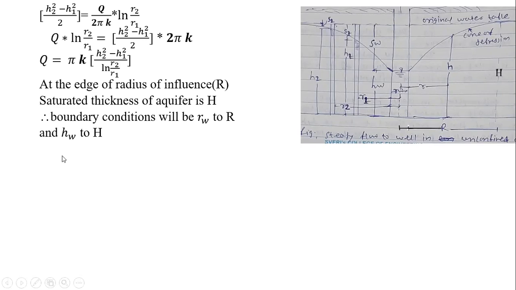So that is HW to H. So those will be boundary conditions. How we have taken, understood.